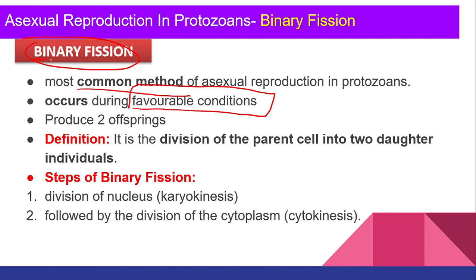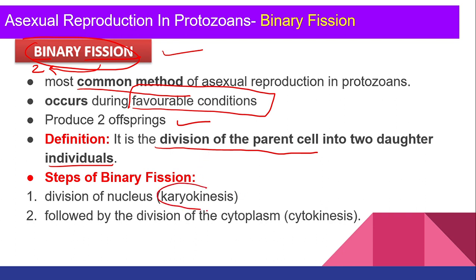How many offspring are produced? Bi means 2. Fission means breaking. So while dividing, the parent gives 2 daughter cells, right? Now what is the definition? Division of the parent cell into 2 daughter individuals we call binary fission. I told you what binary fission is, but how it happens, what steps are involved, let's see that.